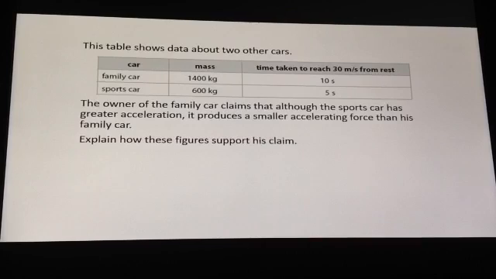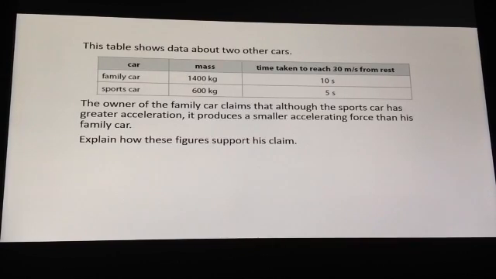First of all, the resultant force that I'm going to calculate is for the family car. 1,400 times by the 3 metres per second squared. Force, resultant force, is mass times acceleration. So the resultant force would be 4,200 newtons.